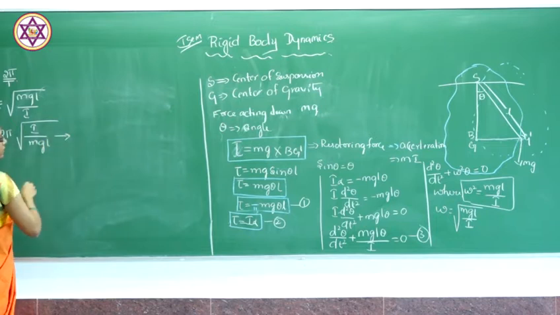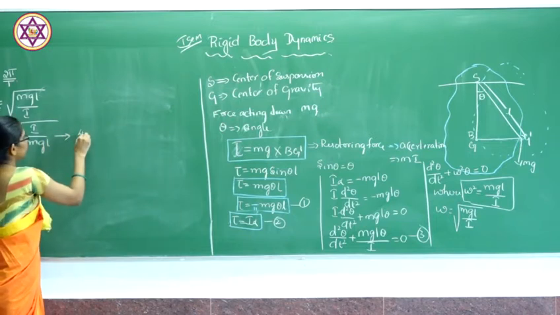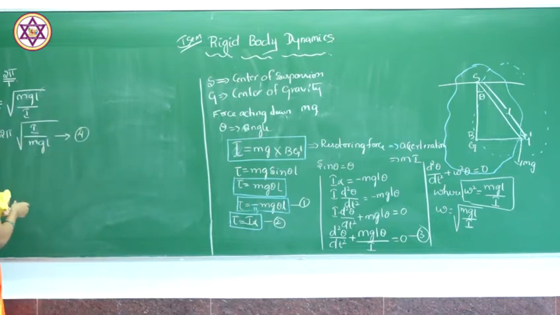This is equation number 4, which is very important. This equation represents the general form of the time period of oscillation in a compound pendulum.